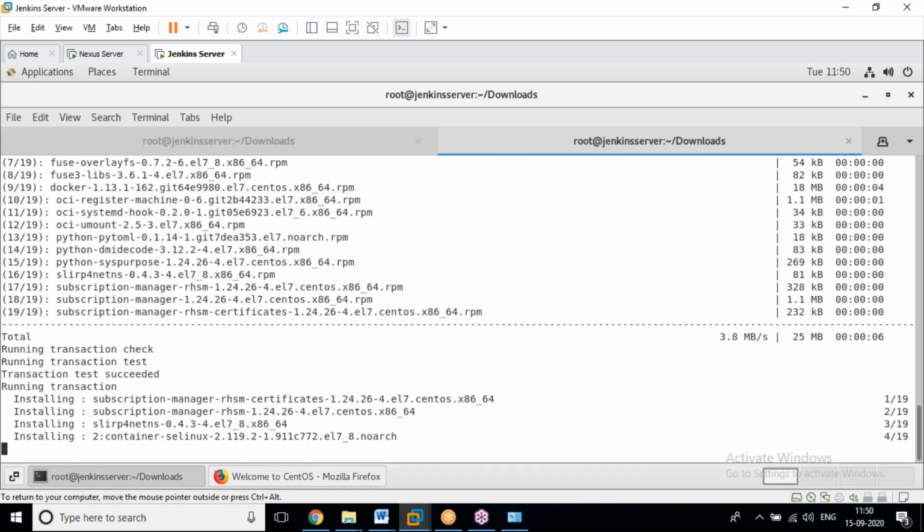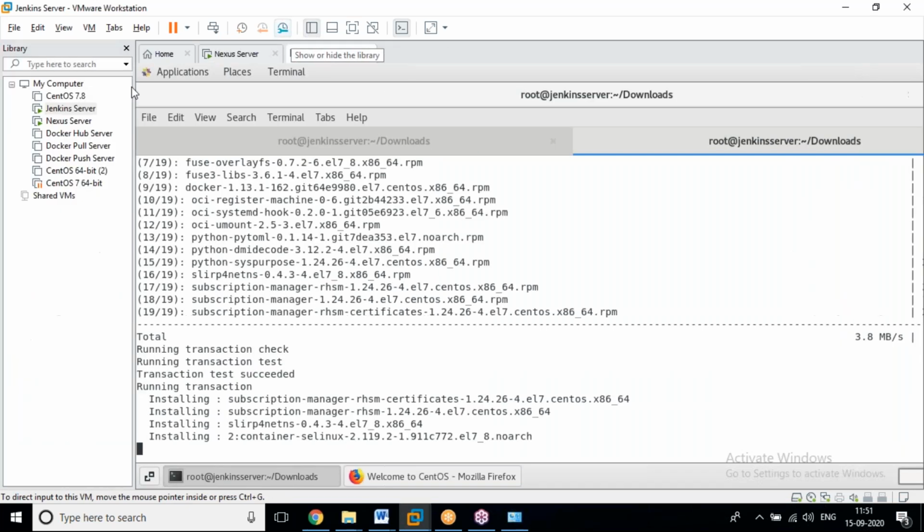Excuse me, sir. Yes, please. Actually, I have been exposed to some VMware. In that, usually in your server you have something like CentOS, right? Yes. First, this is the base OS.